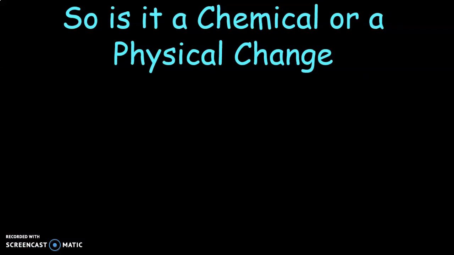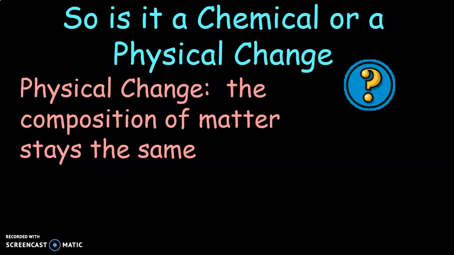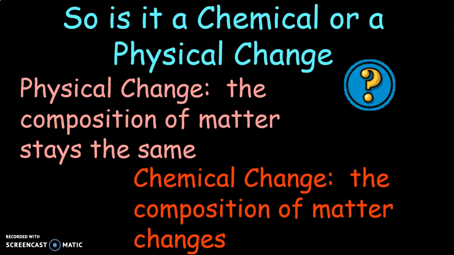Right? So let's wrap up here. So is it a chemical change or a physical change? Right? So for it to be a physical change, the composition of the matter stays the same. The things that make up the matter are the same. And for a chemical change to have occurred, the matter has to change into a new substance. So a physical change is only a change in appearance, while a chemical change is a change in the original matter to turn into a whole new substance. So this is just a change in appearance, a physical change, and then a chemical change is changing into a whole new substance. Right, so that wraps it up for physical and chemical changes.